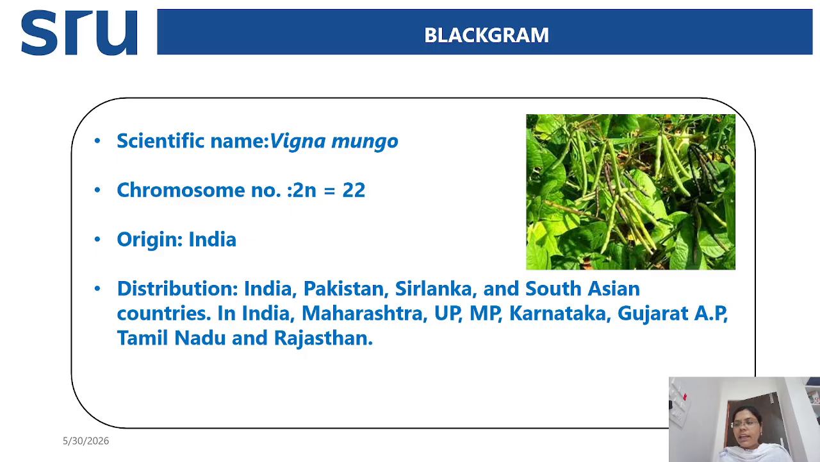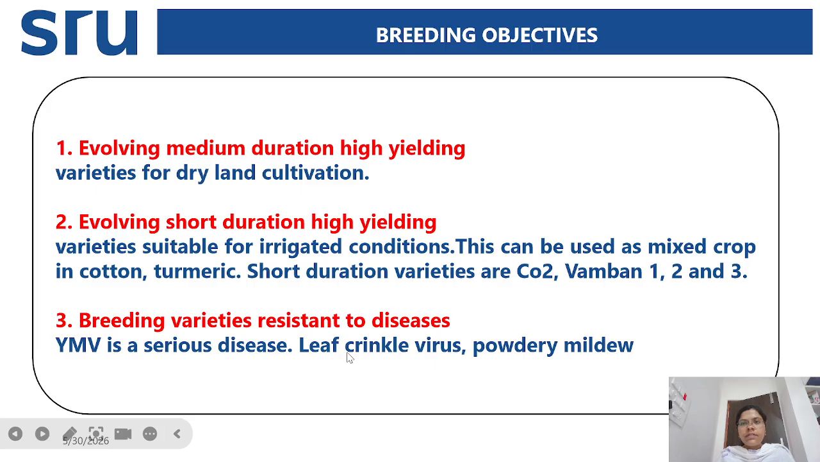Next, coming to the black gram crop. The scientific name of the black gram is Vigna mungo. The chromosome number is 2n=22, and the origin is India, and it is cultivated in India, Pakistan, Sri Lanka, and South Asian countries. Whereas in India, it is grown in Maharashtra, UP, MP, Karnataka, Gujarat, AP, Tamil Nadu, and Rajasthan.